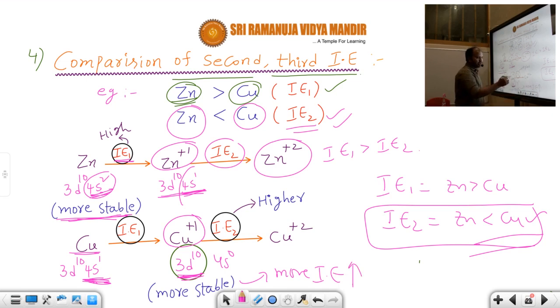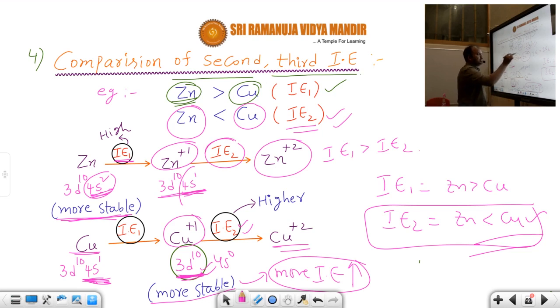So in the case of Cu plus 1 being converted into Cu plus 2, it is very difficult to remove the electron, because here the 3d subshell is completely filled, 3d10. When the d subshell is completely filled, that is a fully filled structure, so it is more stable. Whenever it is more stable, it has more ionization energy. So the second ionization energy is more in the case of copper.